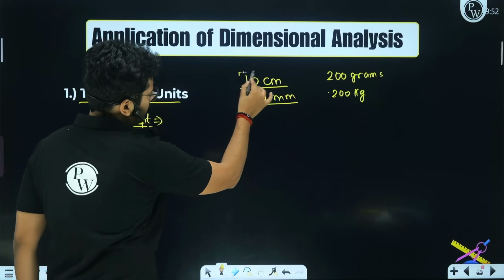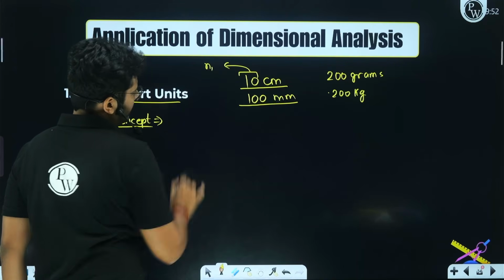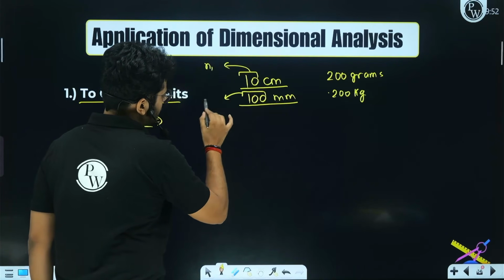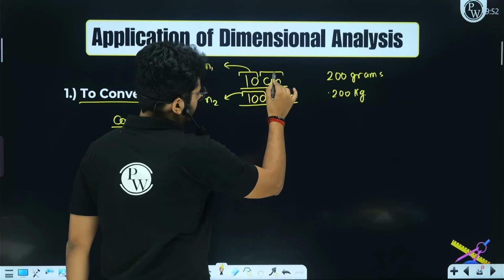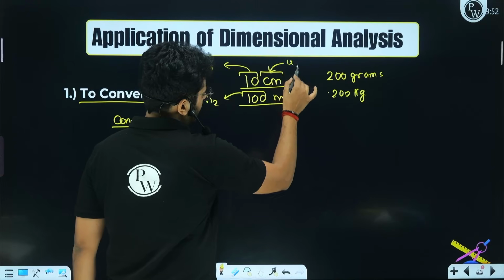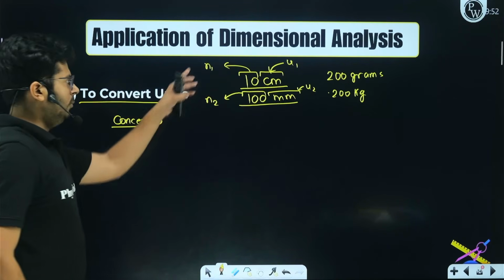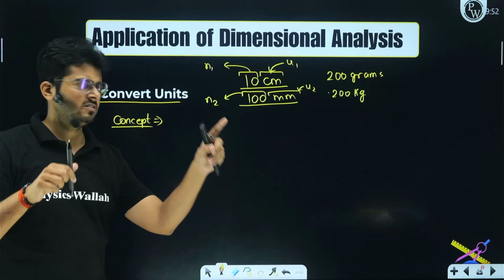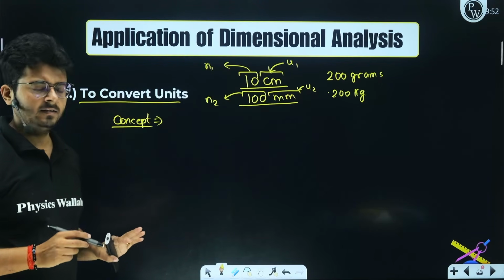Here the unit is different, the numerical value is different. Let's call that numerical value N1. Here this numerical value is different. Let's call the numerical value here N2, right? Here the unit is different. Let's call the unit here U1, and here the unit is different. Let's call the unit here U2, right? N1 and N2, the numerical values in the two systems, are different. Similarly, the units in the first and second system are different, right?